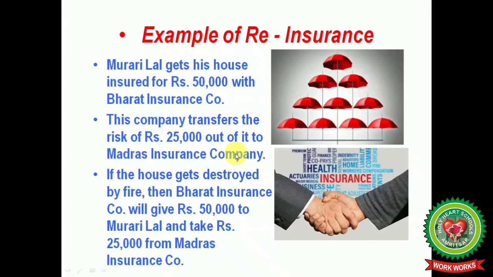So if the house gets destroyed by fire, then Bharat Insurance Company will give rupees 50,000 to Murari Lal, because Murari Lal has taken the insurance policy from Bharat Insurance Company, and it takes rupees 25,000 from Madras Insurance Company. Who will take this money? The Bharat Insurance Company, because they will get insurance of rupees 25,000 from the Madras Insurance Company, and this is called reinsurance.